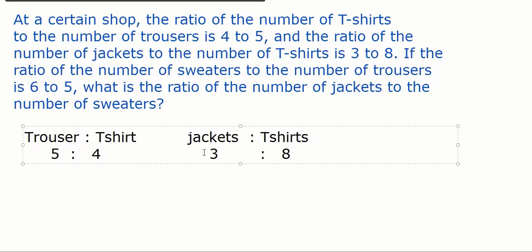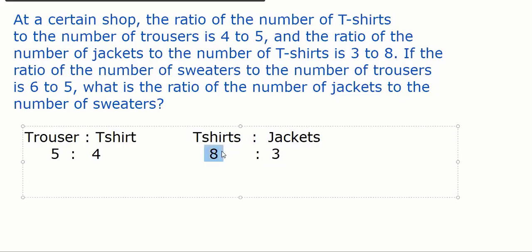Here also I'll reverse it, it becomes 8:3. It becomes T-shirt is to jackets. Now I have T-shirt in the middle. I can make a ratio which gives me trouser, T-shirt and jackets.